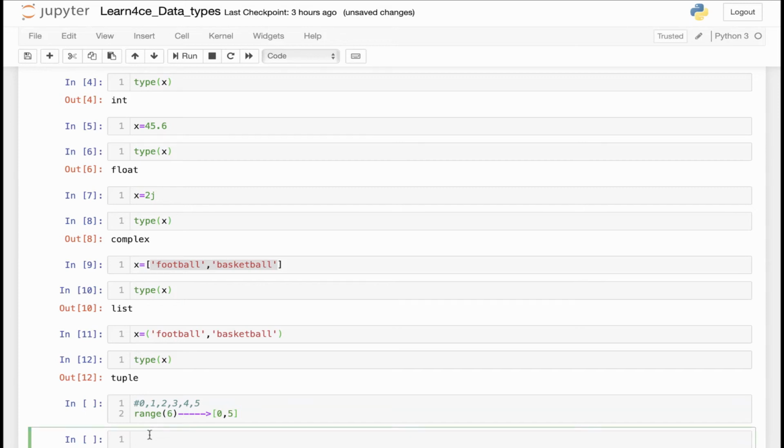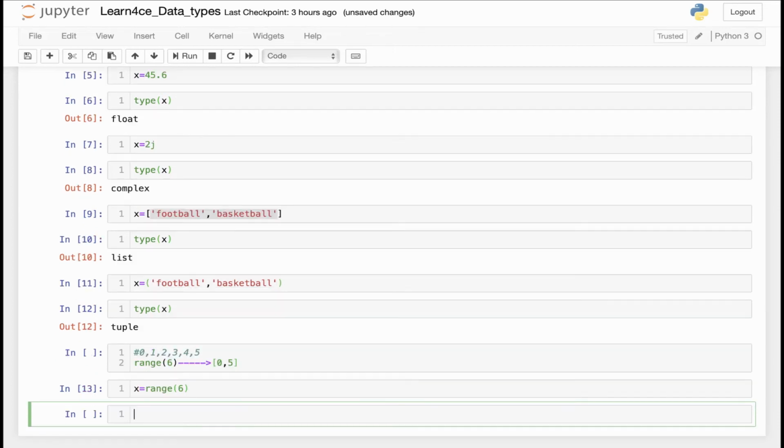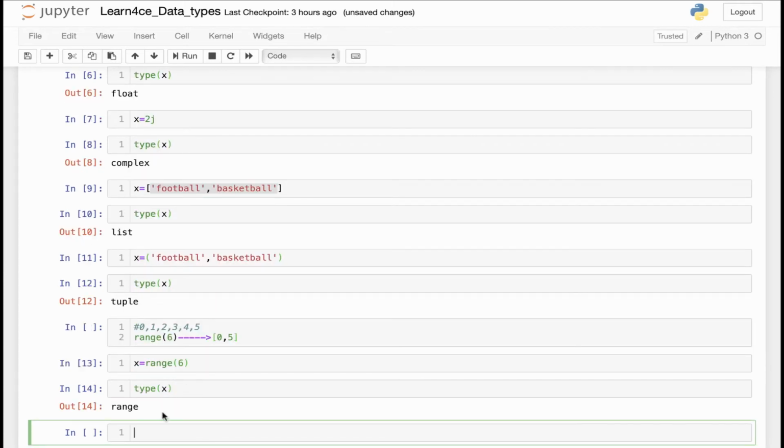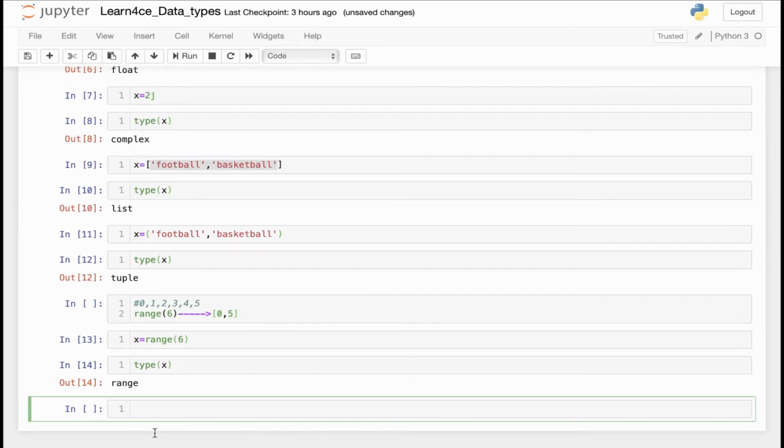Oh, I forgot to put it here. For instance, x equals range 6. I run this, and if I put type x, as you can see, it shows as a range. Okay, now let's get to the dictionary.